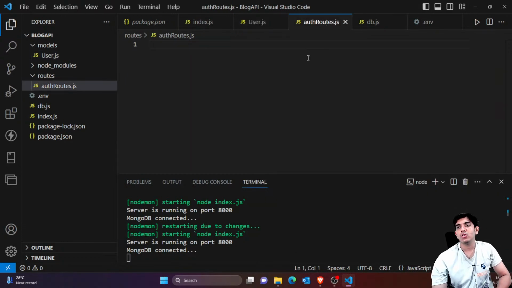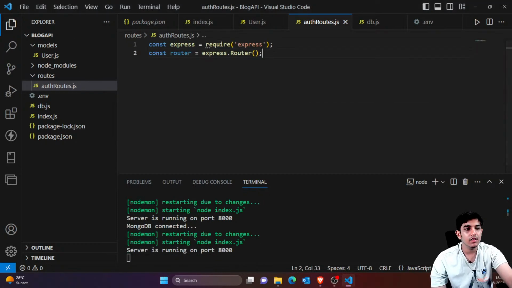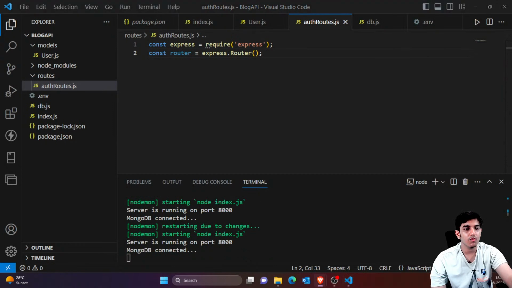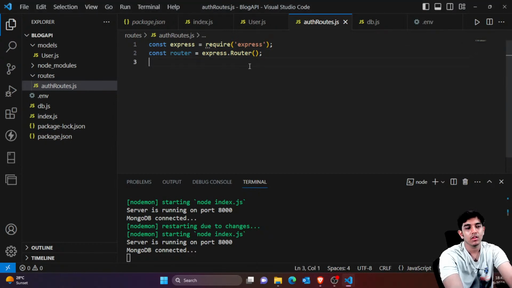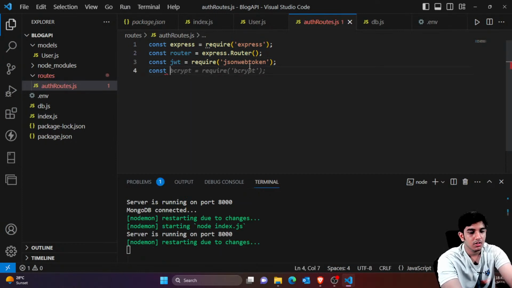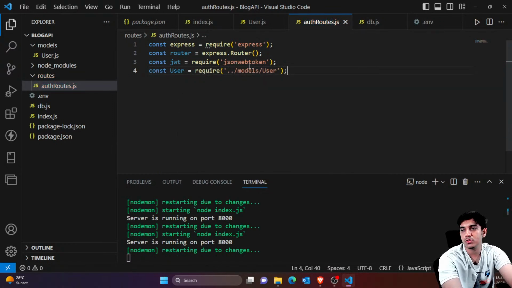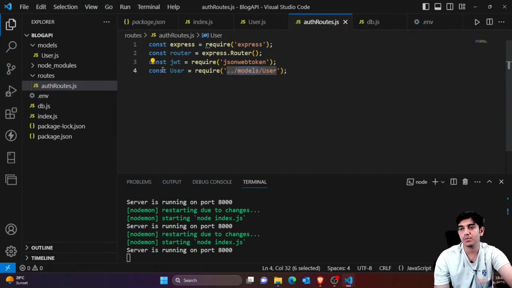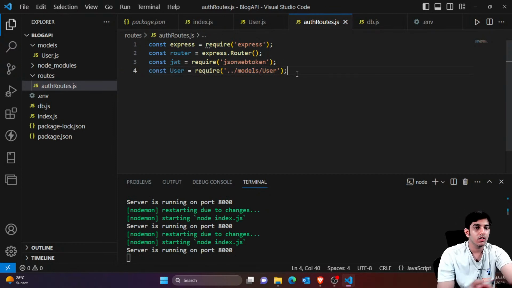All right, so in auth routes, let's define the auth routes which we have. We would be importing express and express router. Then we would be using JSON web token for creating a token as a response whenever someone logs in. After this we would be needing the user schema which we have created. So in the models we have user, and we have simply imported it, right? What else do you need?